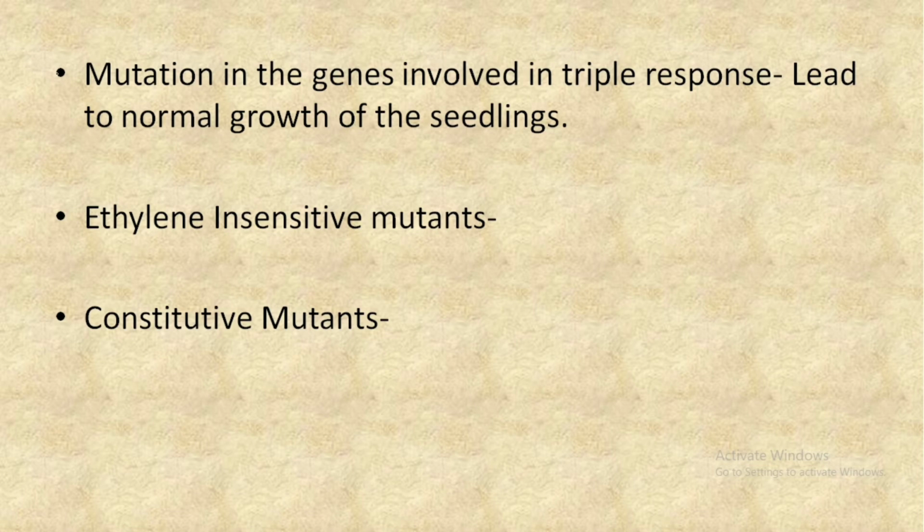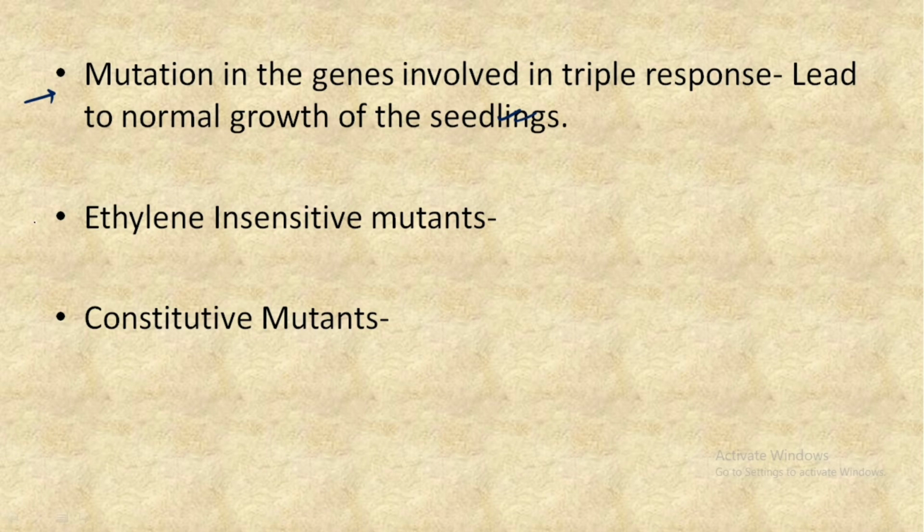A few more important pieces of information. The first one is that a mutation in the genes that are involved in the triple response leads to the normal growth of the seedlings. That is, if the genes involved in the triple response that we have just studied are mutated, it leads to the normal growth of the seedling.